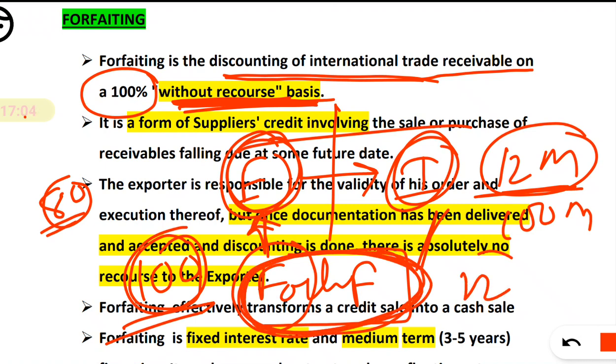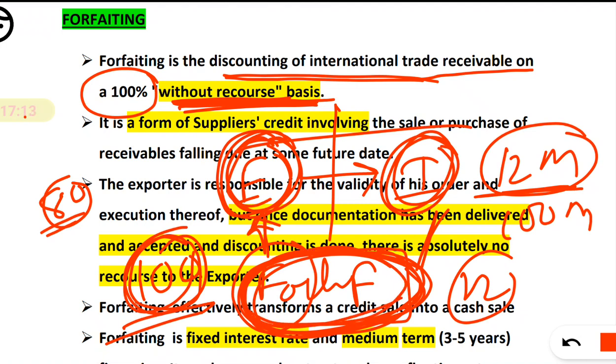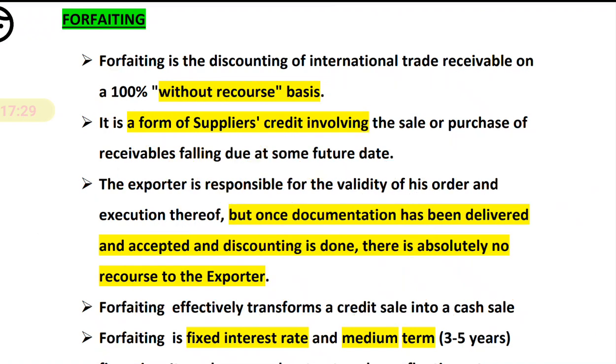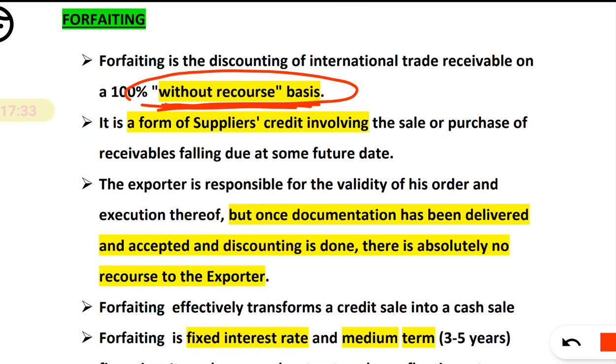After 12 months he will receive from the importer, and the exporter will receive 100 million upon agreement with the forfeiter. Then there is no liability on the exporter. The whole liability lies only with the forfeiter. That is the without recourse, means no liability with the exporter. So without recourse means once the exporter gets a payment from the forfeiter, there is no liability of the exporter.